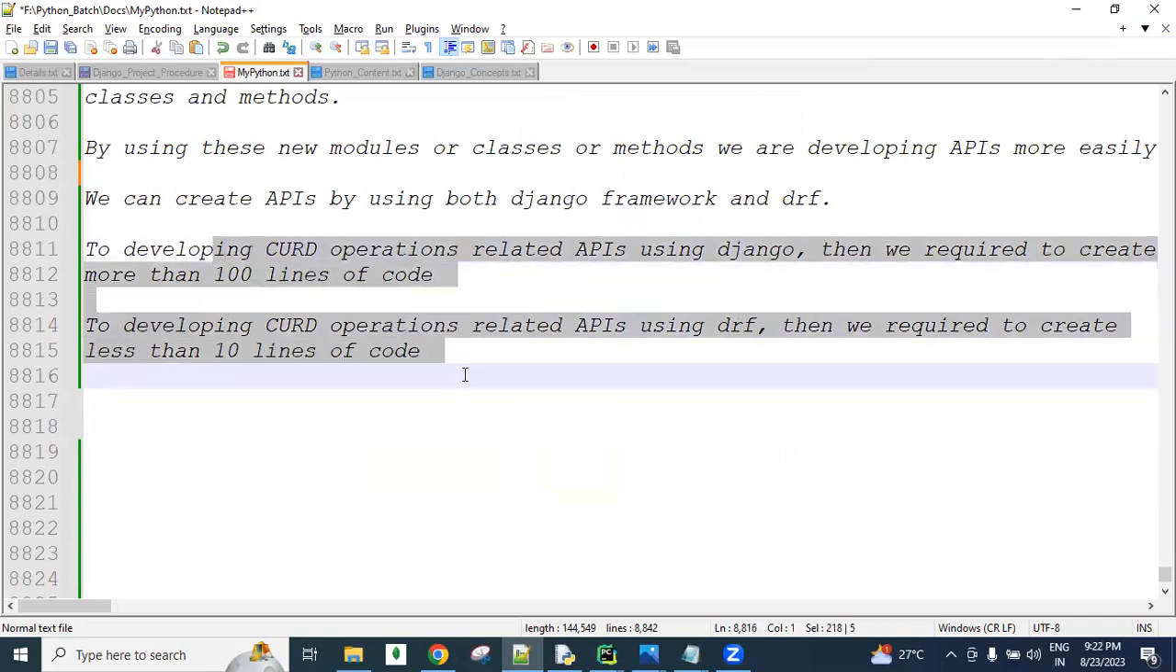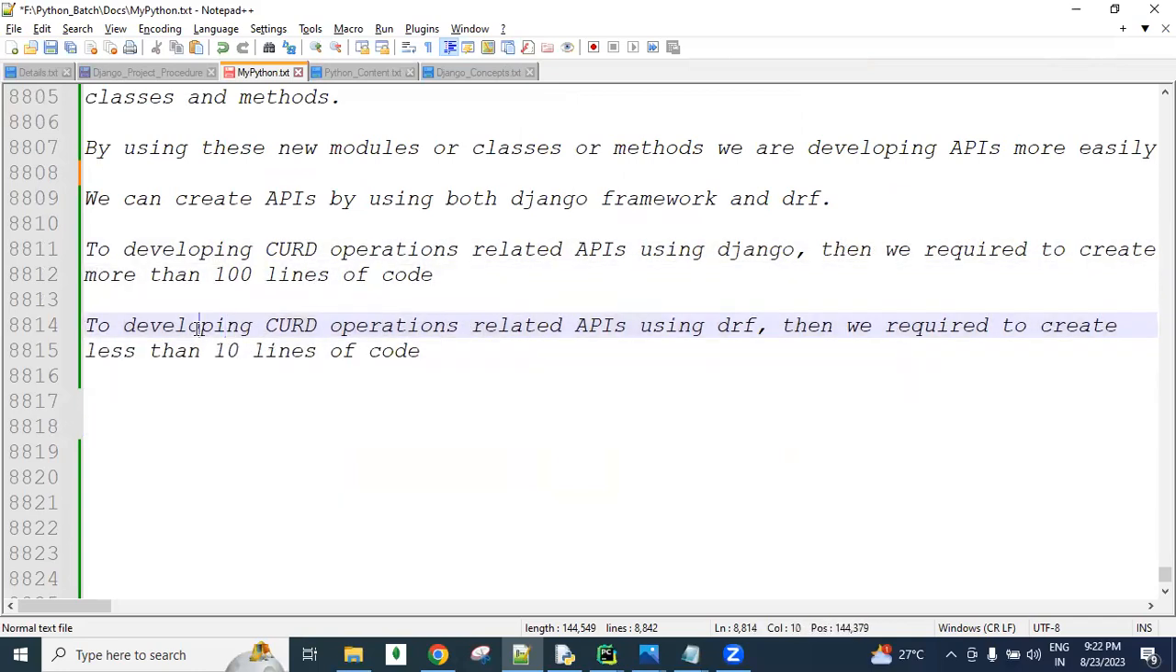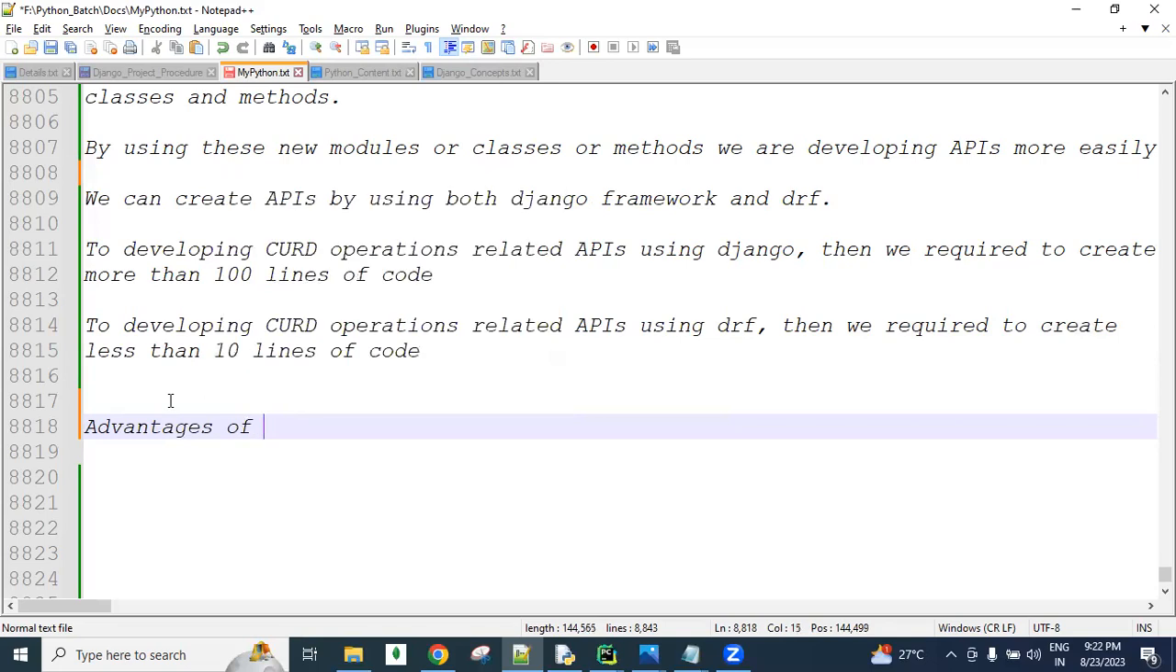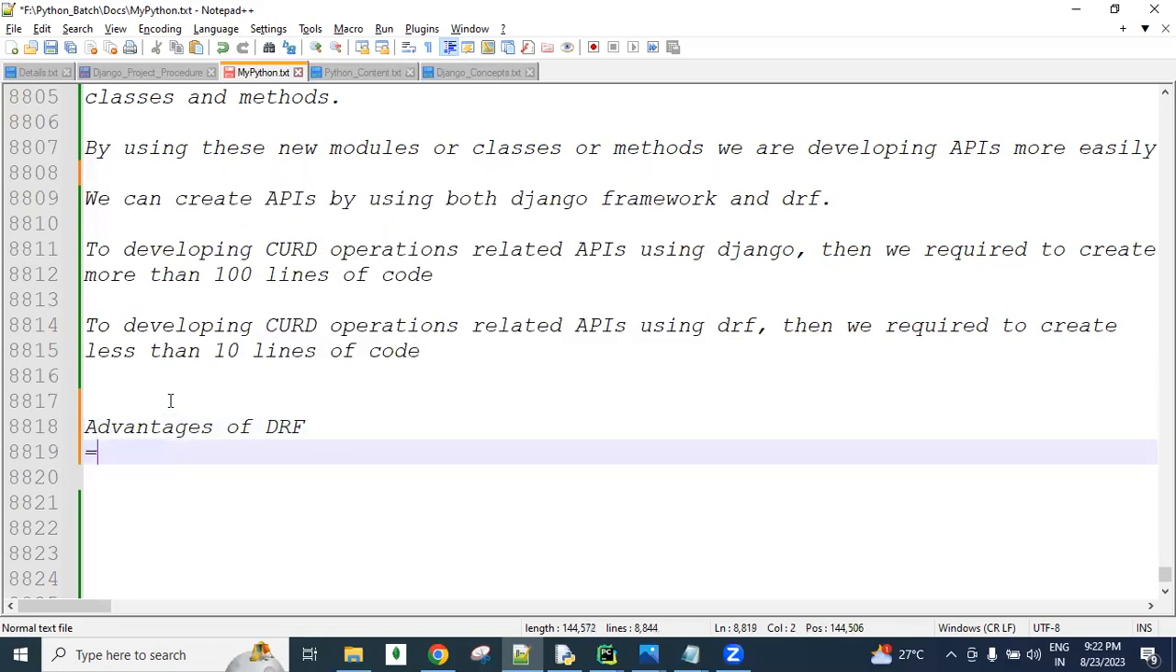Here, using Django REST framework, we write very few lines of code, I said. Because of this, we get so many benefits, guys. So what are those benefits? What are the advantages of using Django REST framework? Now we will discuss, guys. Advantages of Django REST framework.